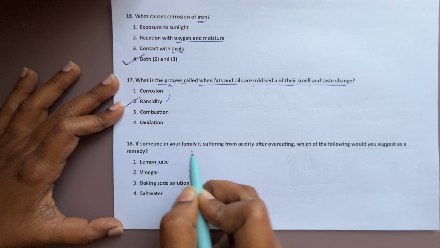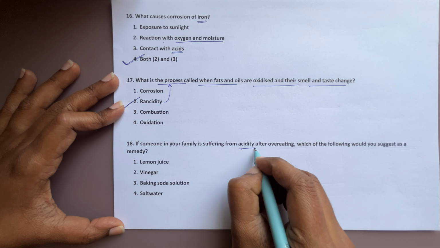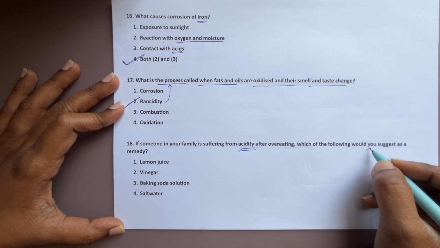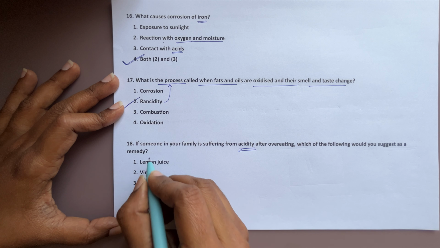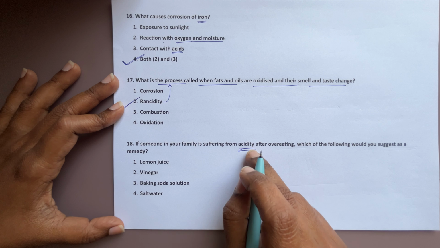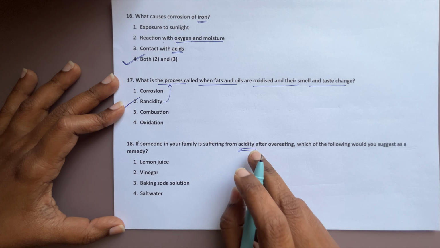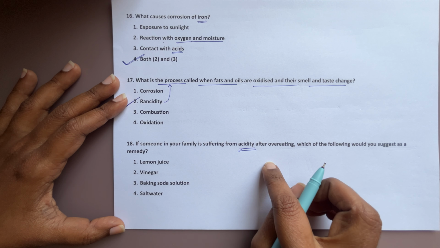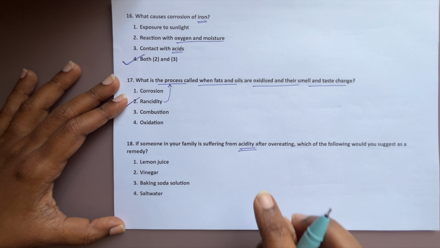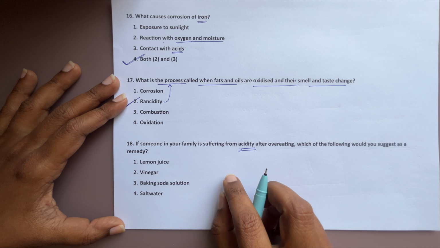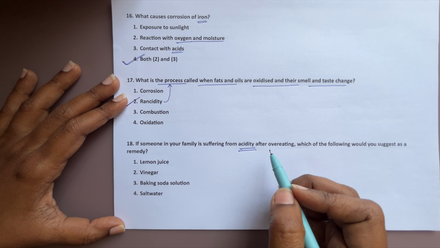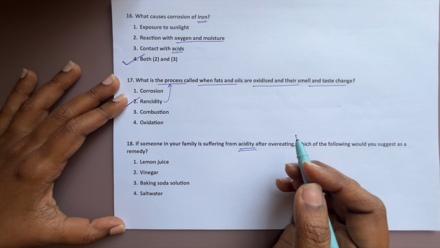If someone in your family is suffering from acidity after overeating, which of the following would you suggest as a remedy? Regarding this, in my previous videos on acids, bases, salts, under the neutralization concept, I clearly explained how indigestion, like this acidity, is reduced by neutralization.